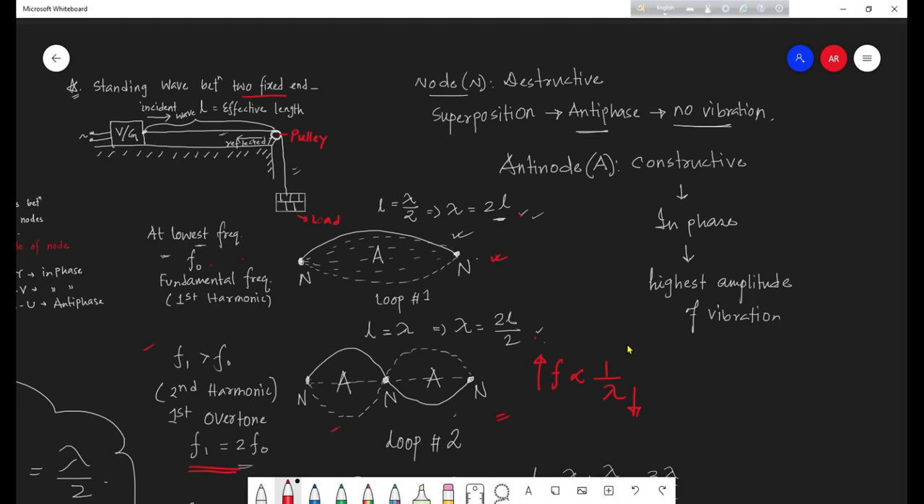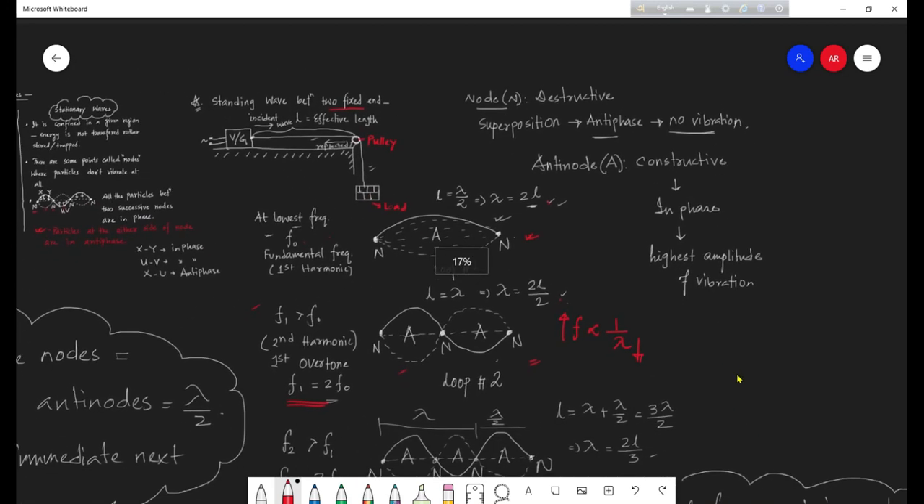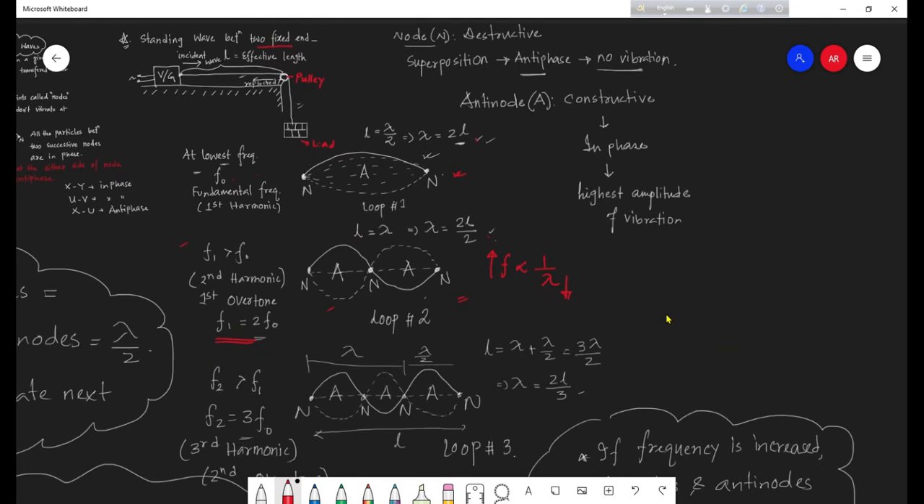Now we keep on increasing the frequency. Let's see what we see. If we increase the frequency, now F2 is greater than F1, so frequency has increased, more waves are being produced, and those waves are going to be fit in this particular length of the string. So initially we saw half of the wave, then one complete wave, and now in this third harmonic we see 1.5 waves fit here. Length of the string remains the same. So for 1.5 waves, length equals 3 lambda by 2, so lambda equals twice L by 3.